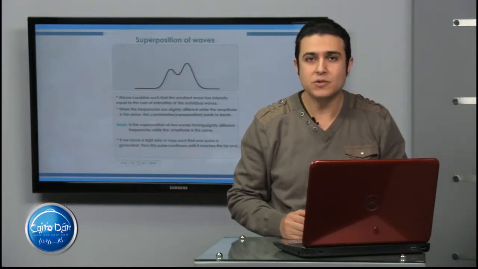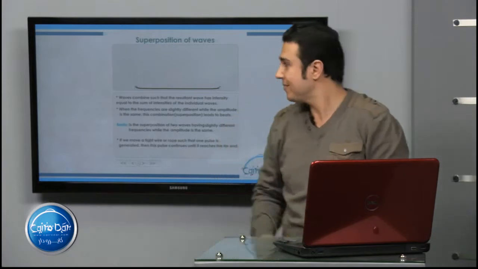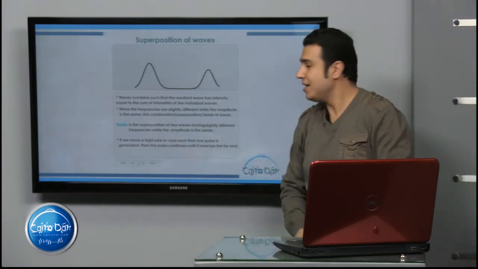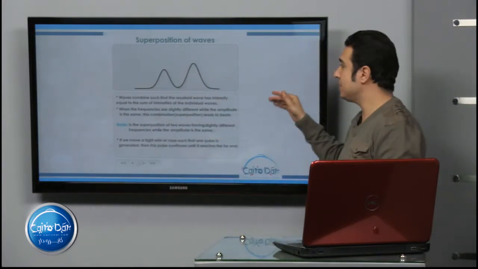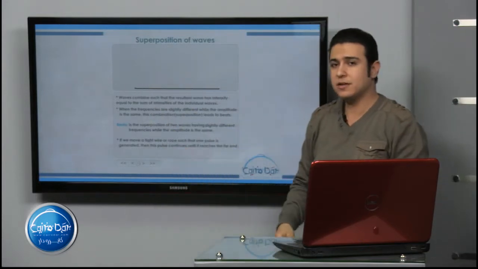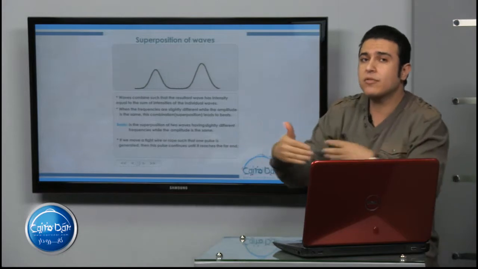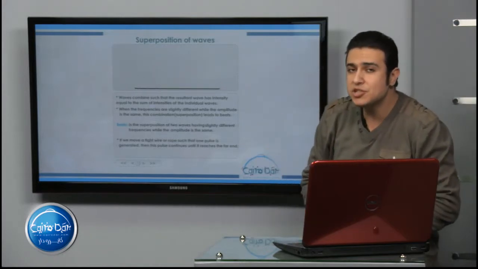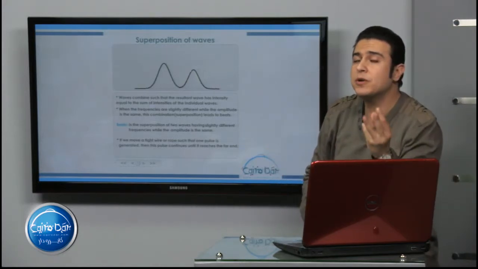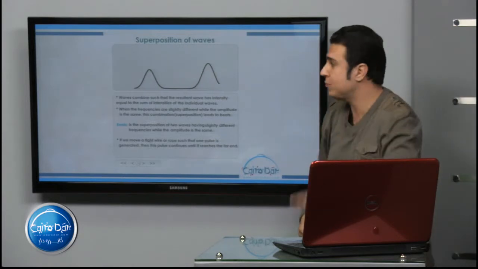Let's start with superposition of waves. As you see here, we have a wave and another wave. They are superposed on each other and they are a combination. They are in a state of superposition.